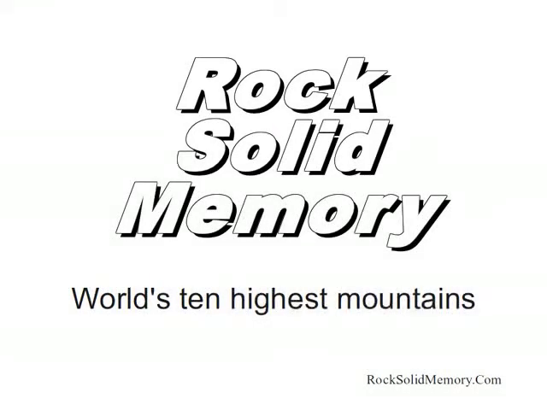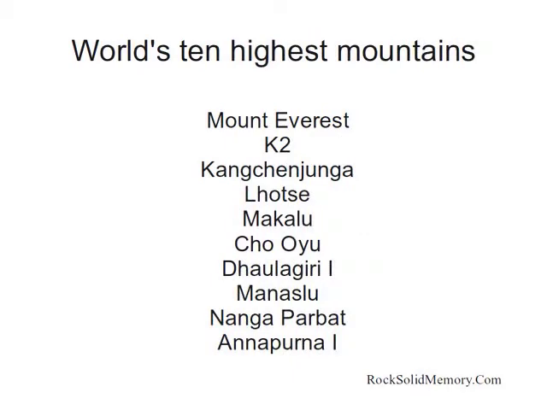In this session we're going to learn the world's 10 highest mountains in order of height. The 10 highest mountains, starting with the highest, are as follows: Mount Everest, K2, Kanchenjunga, Lhotse, Makalu, Cho-Oyu, Dhaulagiri 1, which is the highest peak of Dhaulagiri, Manaslu, Nanga Parbat, and Annapurna 1, again the highest peak of Annapurna.